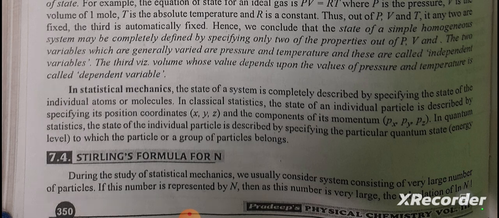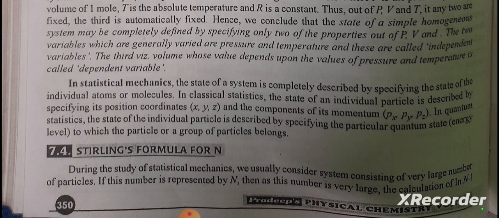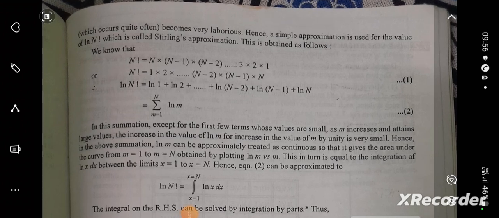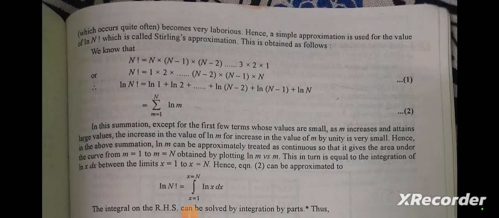Stirling's formula for n factorial. During the study of statistical mechanics, we usually consider systems consisting of very large numbers of particles. If this number is represented by capital N, then as this number is very large, the calculation of log N factorial, which occurs quite often, becomes very laborious. Hence a simple approximation is used for the value of log N factorial, which is called the Stirling approximation. This is obtained as follows.